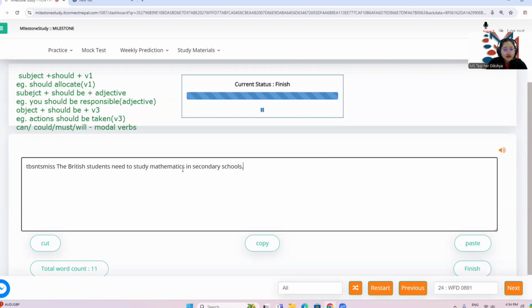Okay, to study mathematics, it might be singular as well. So I'll write it down, but usually it's plural, mathematics. Okay, in secondary schools, this is a noun. I'm going to put a "the" before it, just so it is not a mistake. School with plural "schools" as well. Okay, remove the initials. Check your answers.